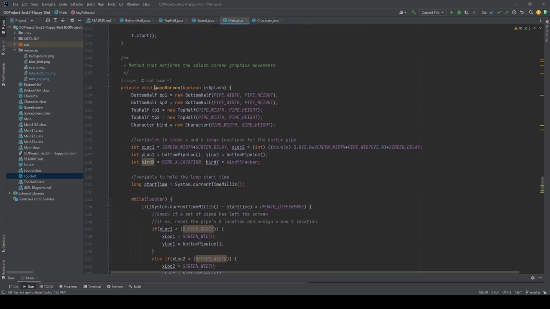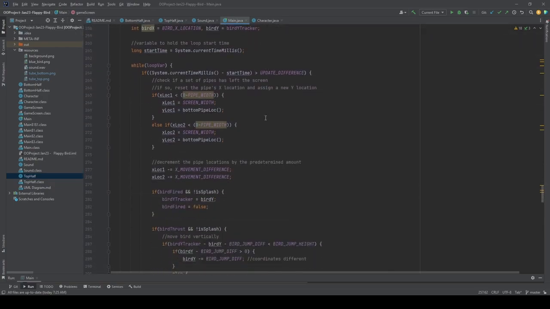So the method game screen, this is used to initiate the pipes and the Flappy Bird, which basically are the images in the game, so that we can declare where the pipes will be and where the Flappy Bird will be placed in the game. So this is all the coding for it.